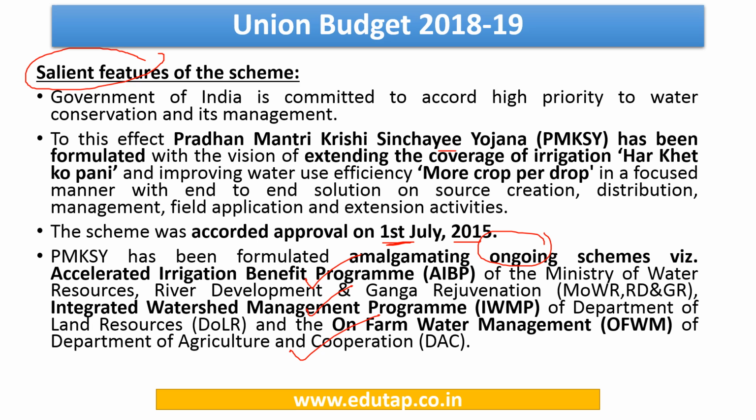So when you're approaching a particular scheme, kindly note down the approval date or the launch date. If it is a scheme which has been formulated by clubbing or amalgamating previous schemes, you need to keep in mind the names of those previous schemes as well, and then who the beneficiaries are, how it is being implemented, and so on. So kindly go through the MCQ document for a detailed explanation.